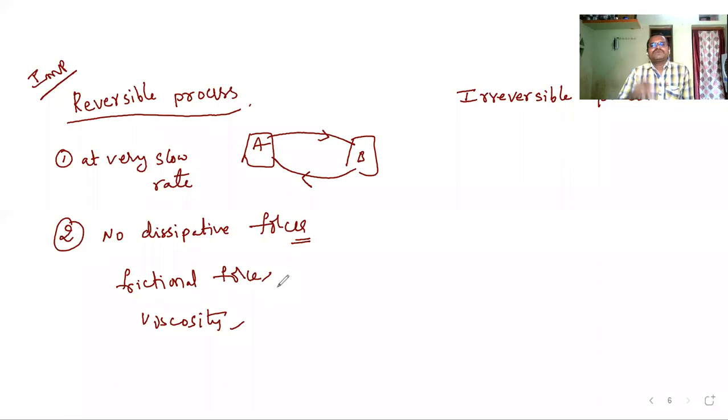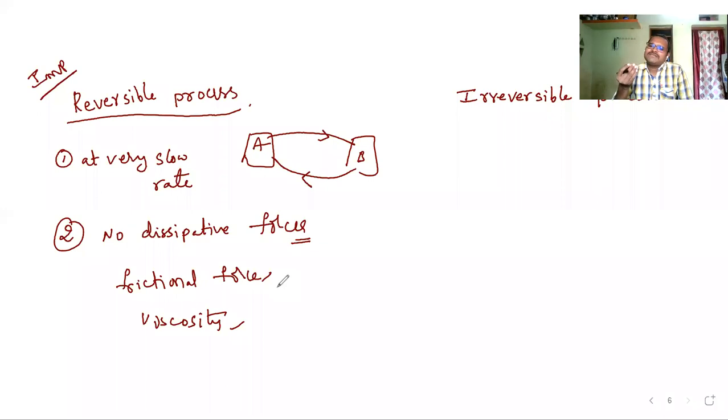So that's why in reality there is no perfect reversible process. But some processes we will take as reversible processes. The best example for this is an ideal gas. You take an ideal gas, expansion and compression should happen at a very slow rate. That type of process is called a reversible process.